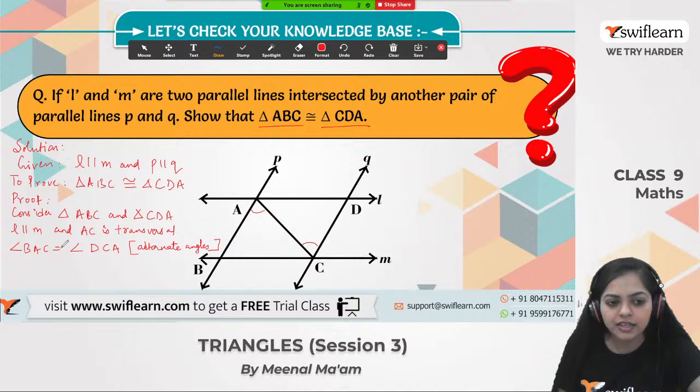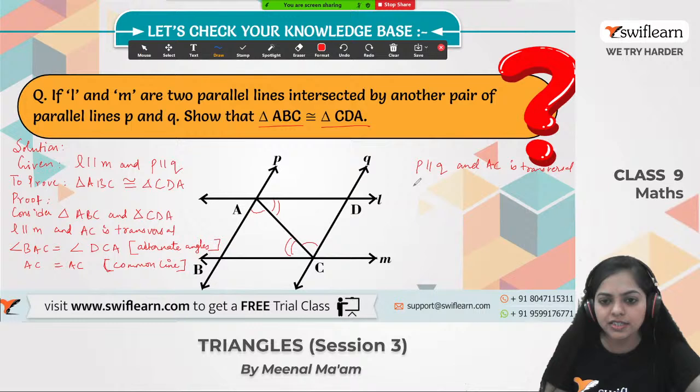Also, we know that P is parallel to Q and AC is transversal. Alright, so if P is parallel to Q and AC is transversal, can I say these two pairs of angles are also equal? Alright, yes, we can say that.